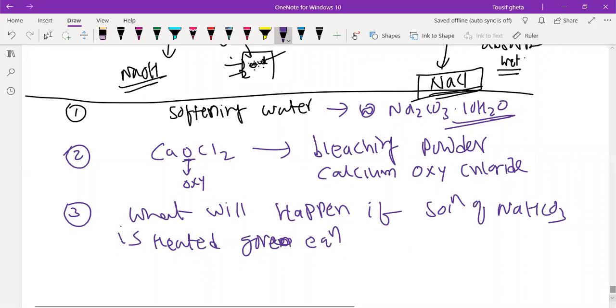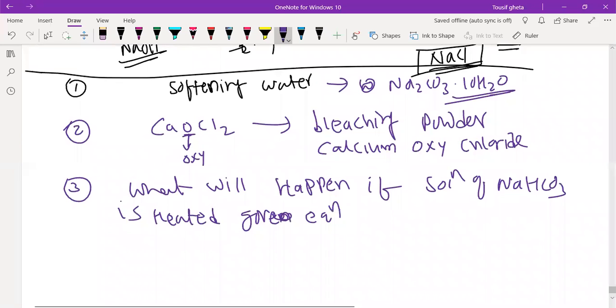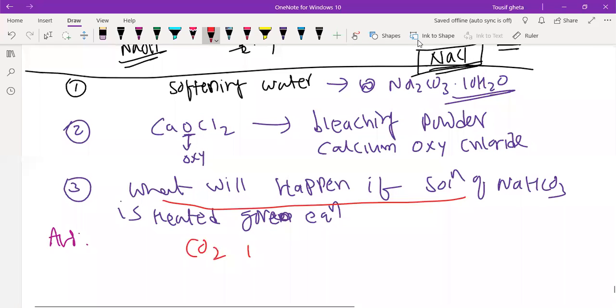What will happen if a solution of NaHCO3 is heated? Very good, Chetan, very fast. But for recall, our NaHCO3 is heated. So first of all, carbon dioxide gas is liberated.